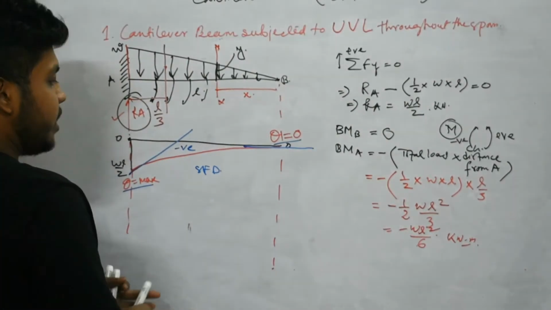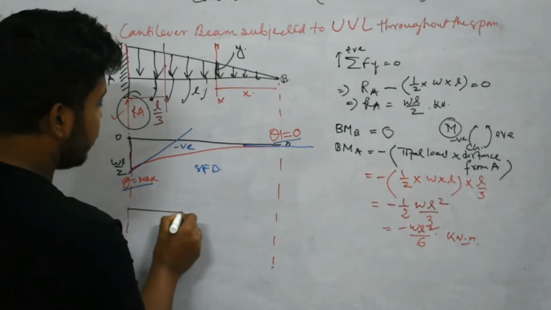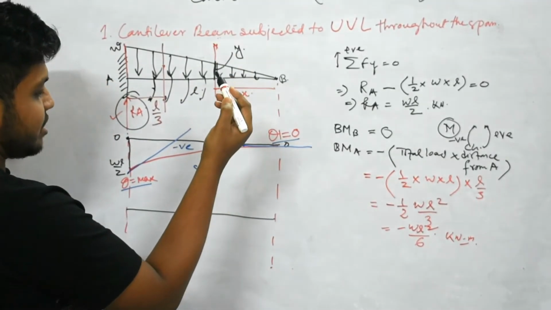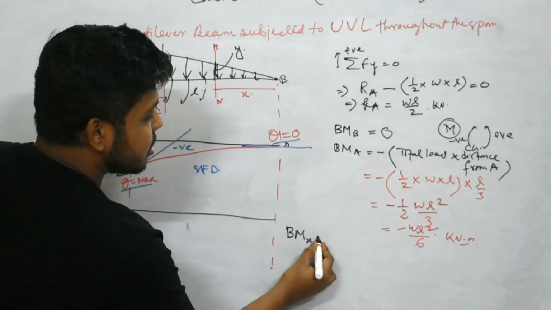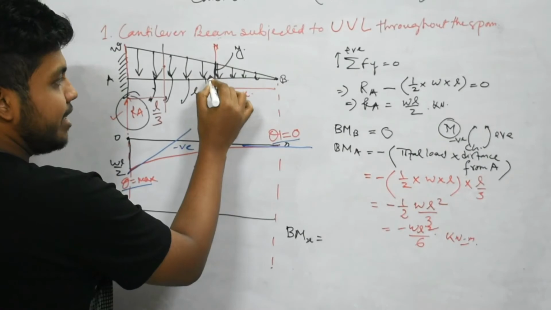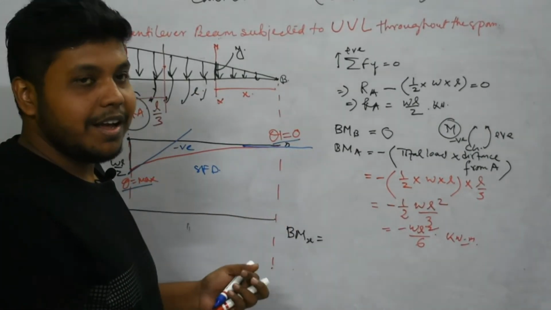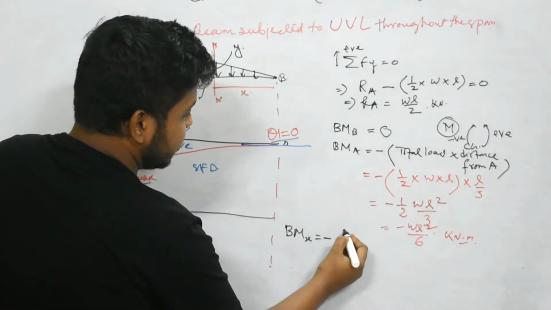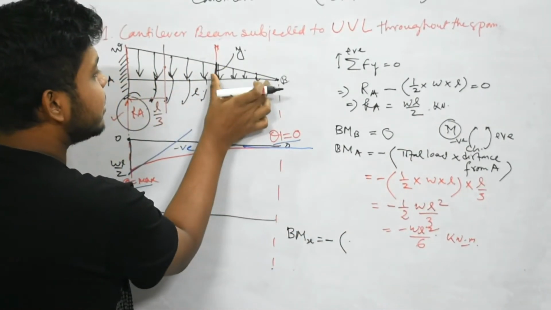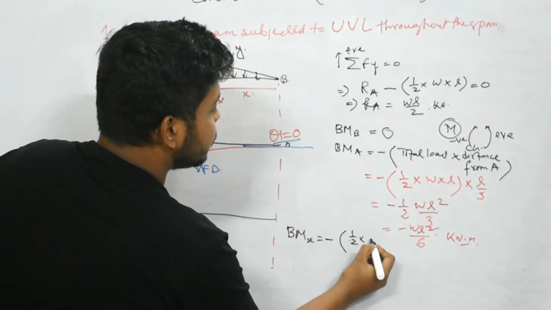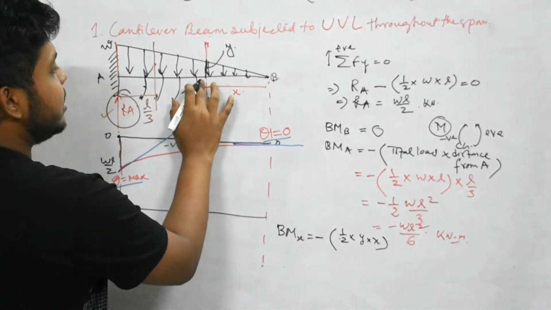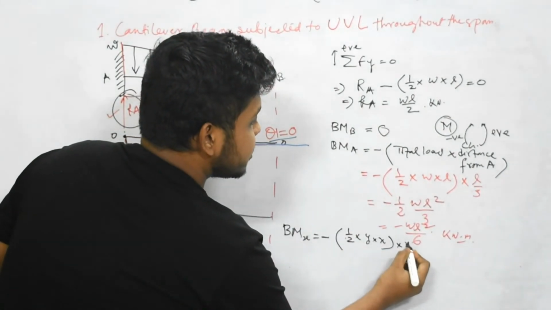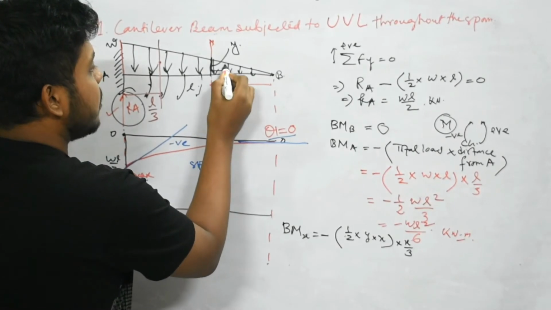Now similarly we need to check what will be the profile for bending moment diagram. Now similarly we can take the bending moment about this section XX. So BM at X, what will be the value? We have the value of this ordinate, so it's very easy to find out the bending moment at X. So this load has also a tendency to rotate in clockwise direction, that means the value will be minus, then the total load will be this area, that means minus half into y into x, and from this point, this is also the base for this small triangle, so from here the CG distance will be x by 3, means somewhere here.